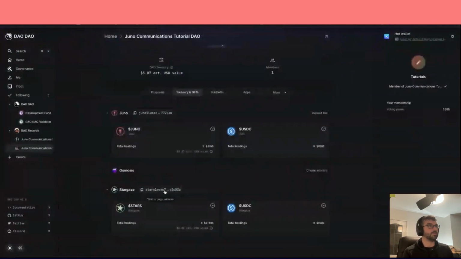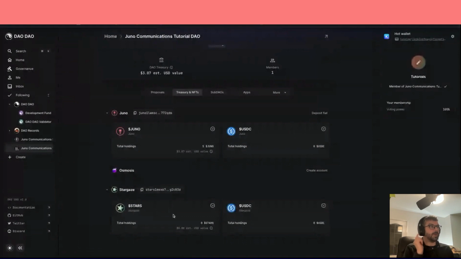Now, I can use this within my DAO on Juno. It's a bit mad, isn't it? But once you get your head around it, you just come here to your DAO. You can perform actions on different chains. Now, this is going to take off. This is going to be on multiple chains eventually. This is what we want to see.